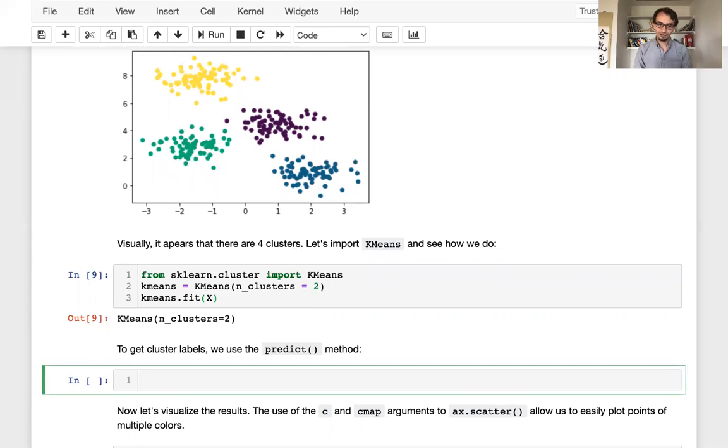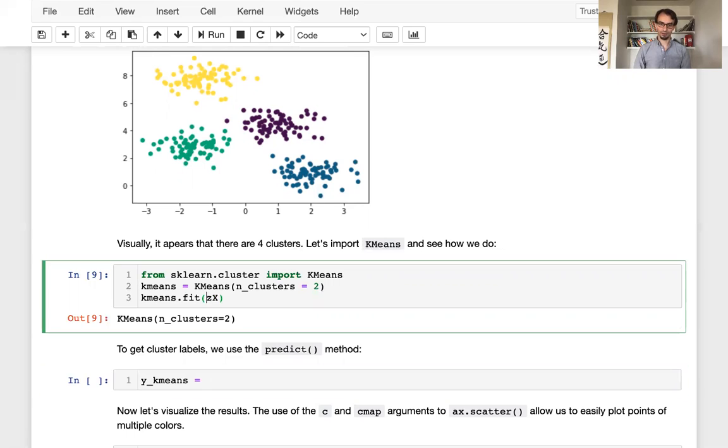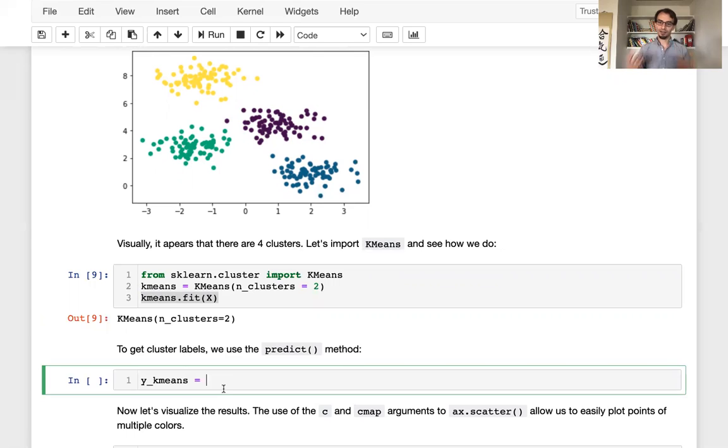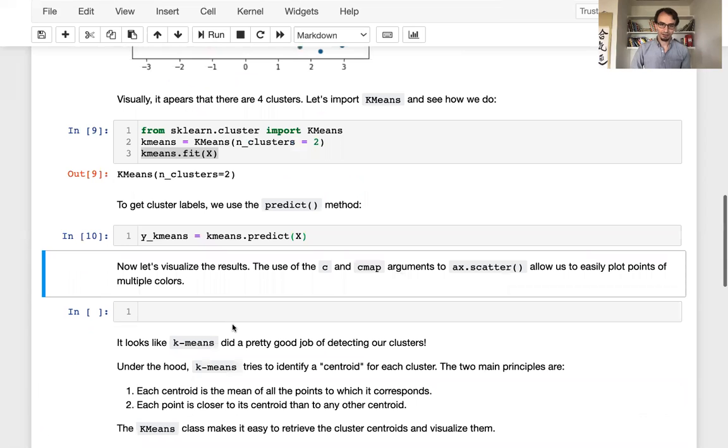We can get the cluster labels, so y_kmeans. Notice now that y is not something that we use when fitting the model. When we fit the model, we only used X here. But we can now get the cluster labels that the model has given. So we get y_kmeans from kmeans.predict(X). Nice and fast.